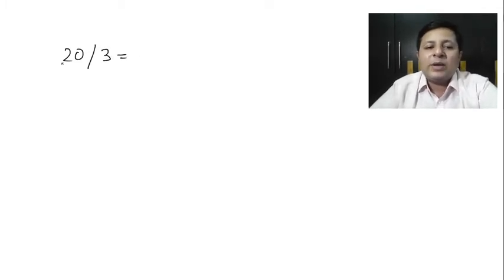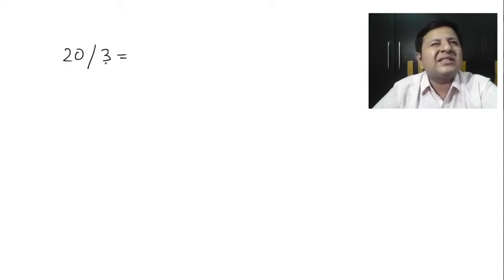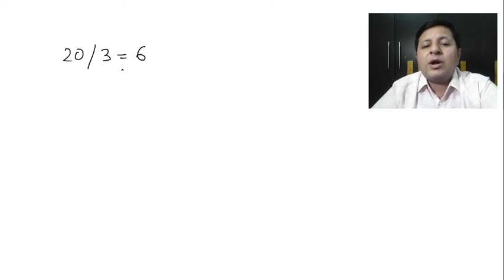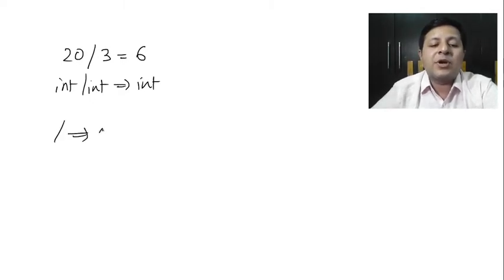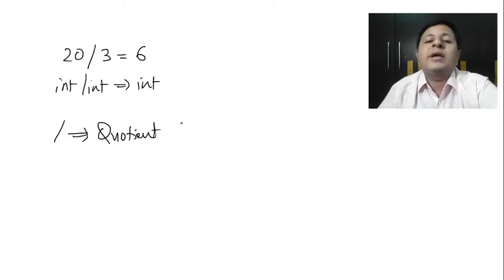Now ideally, when we say 20 divided by 3, we start calculating and it's like 6.6666, something like that. What will be the answer in programming? It will be simply 6, because int divided by int, the answer is going to be int. 3 sixes are 18, the remainder is 2, which is discarded, because the division operator is supposed to give you the quotient when you work with both integers, since actual division will not take place.